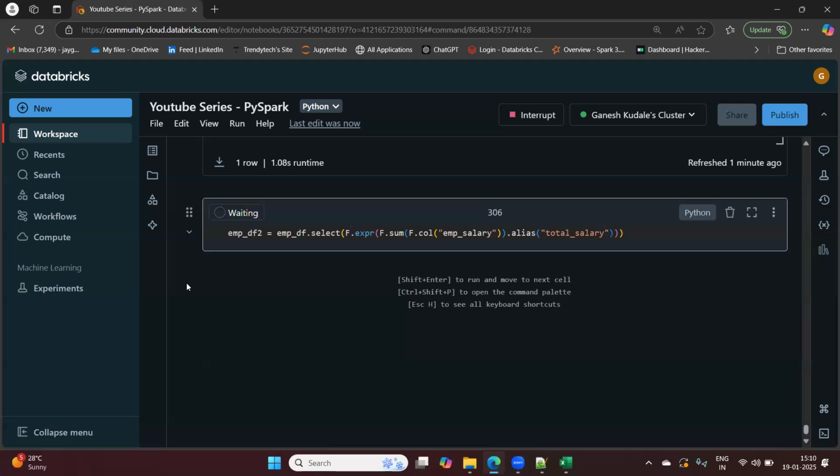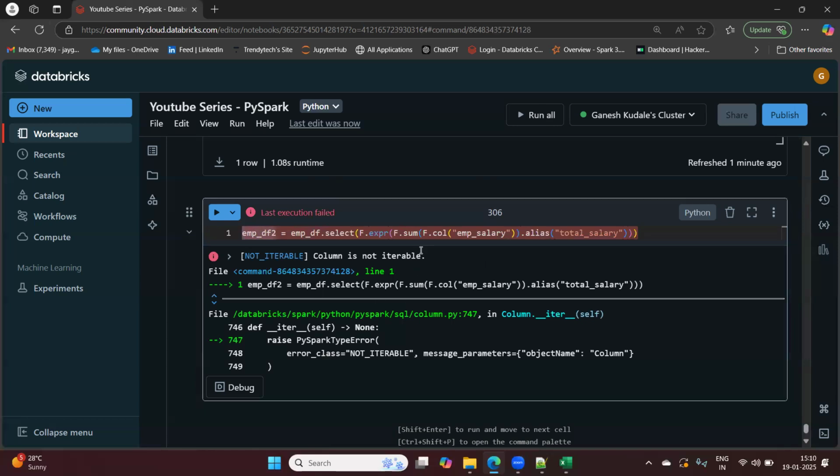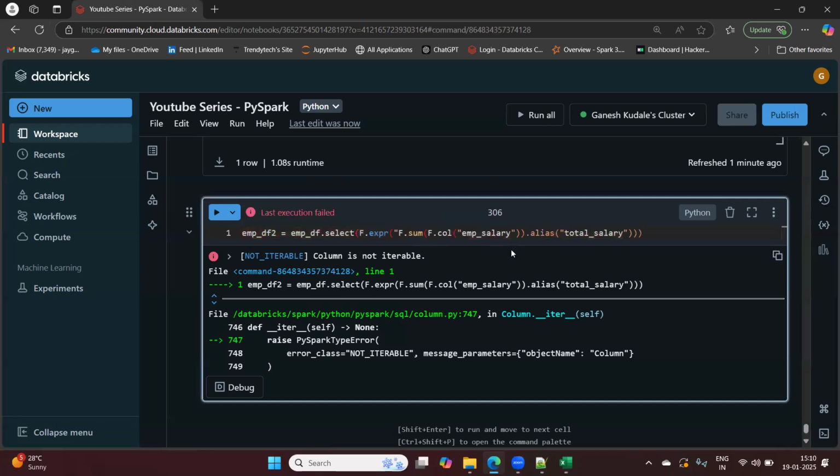Let's run this. It has given some error. What is it saying? Column is not iterable. F.expr, F.sum, F.col, employee salary, alias total salary.